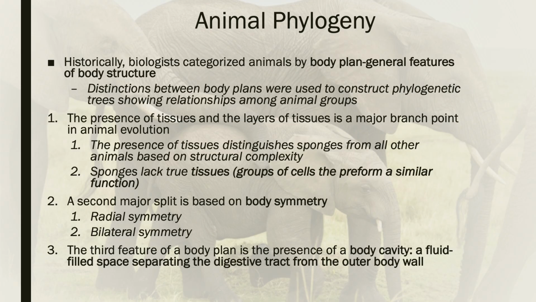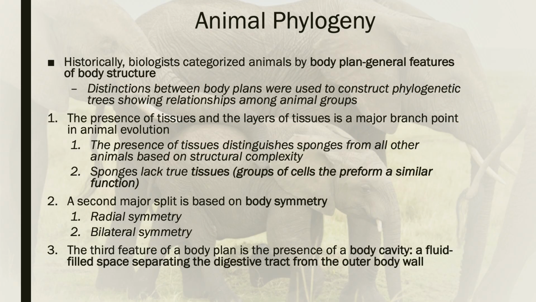Everything else in the animal kingdom will have at least a tissue layer, and some have many different tissue layers. But the absence of true tissues is one thing that really sets apart the sponges from all other animals. And the definition of a tissue is a group of cells that perform a similar function.